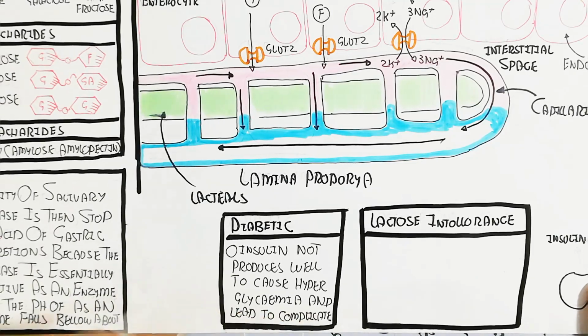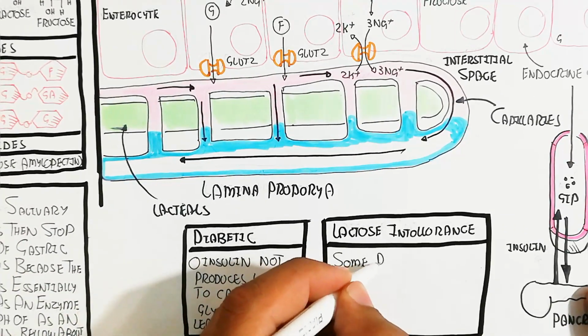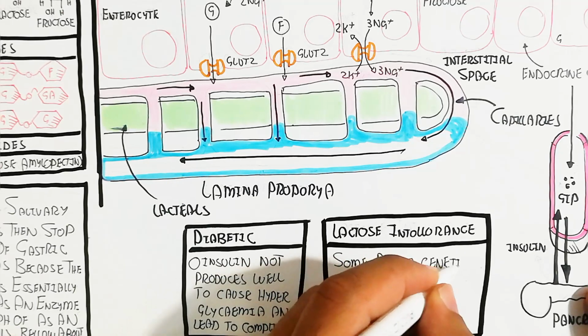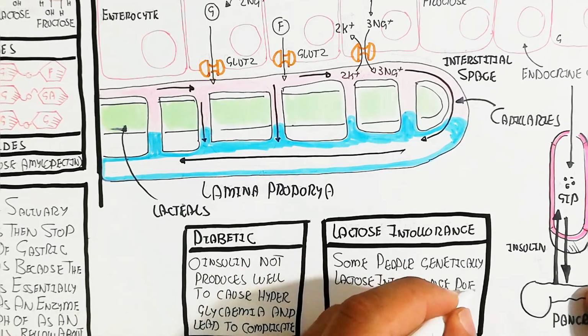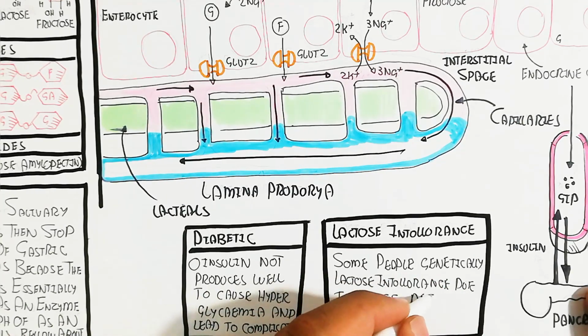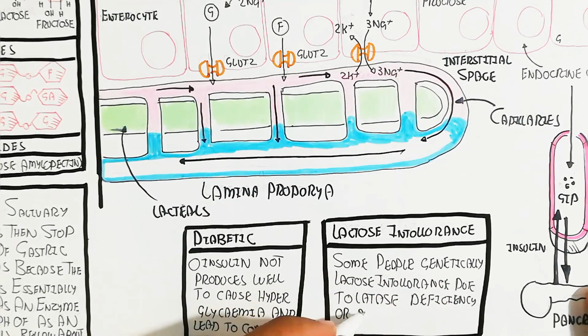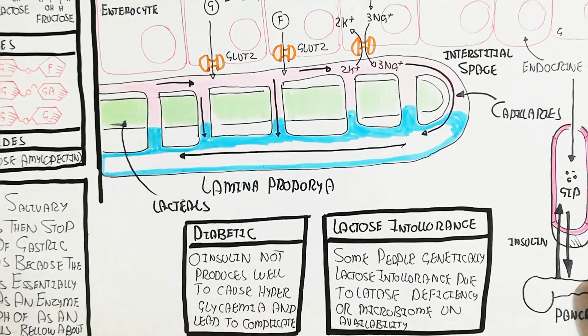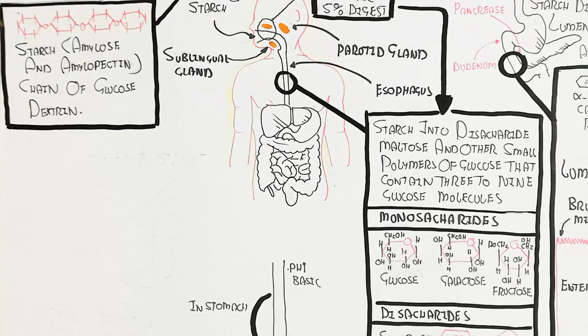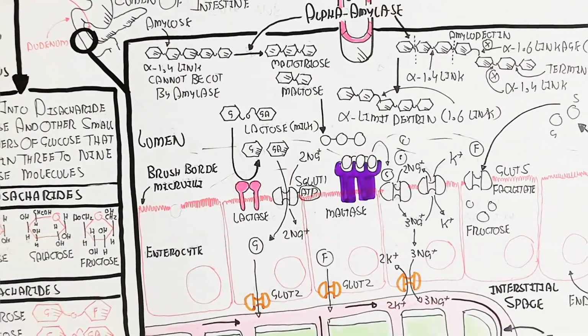So a diabetic person has insulin not produced, or not produced enough, which causes hyperglycemia and leads to many complications. While lactose intolerance occurs in some people genetically, due to lactase deficiency or microbiome unavailability.